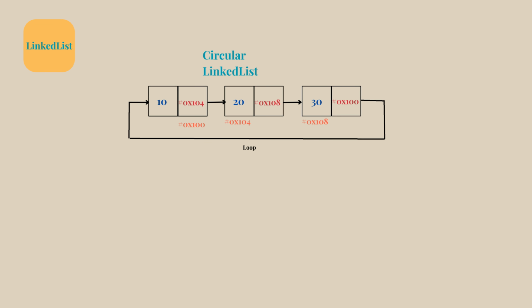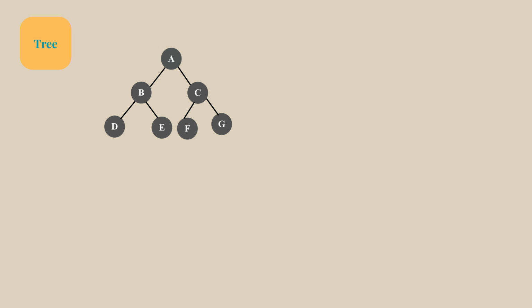Circular linked list. As the name suggests, it has circular functionality. The last node usually has the null pointer, right, in the previous examples. But here it holds the address of the next node. So this 30 node holds the address of the 10 node. That's why it forms a loop.